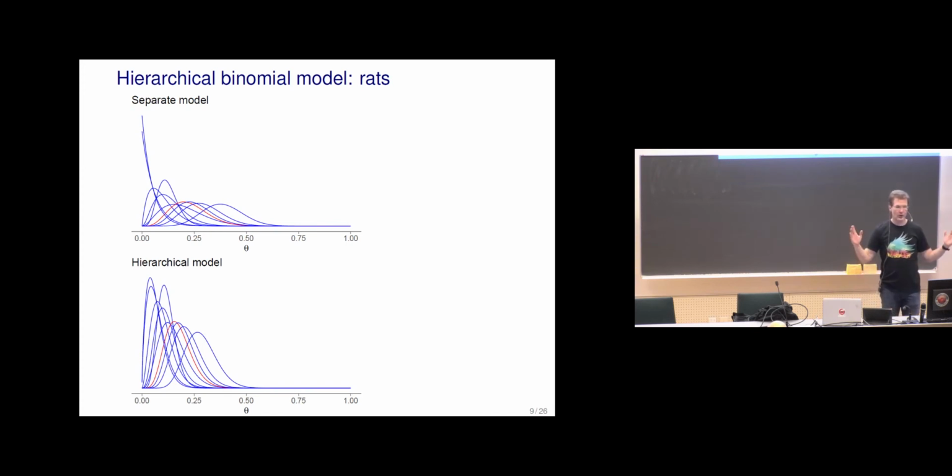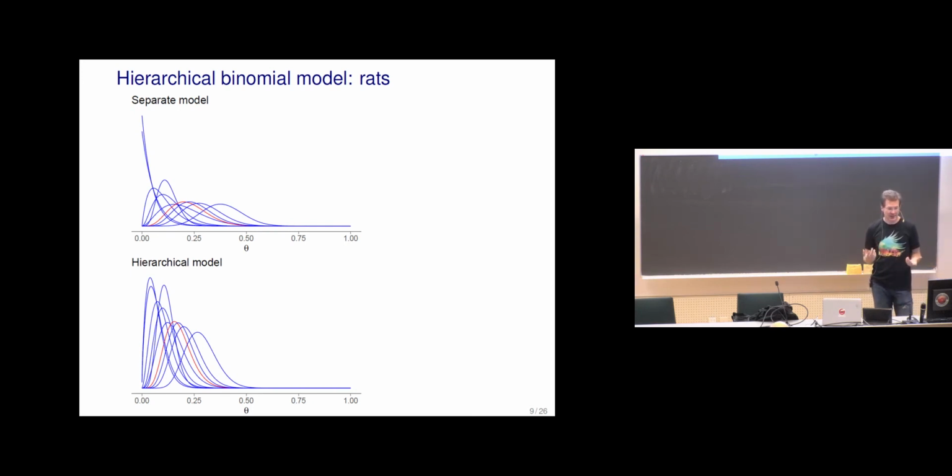So instead of pooling them all together with fully pooled, with just one parameter, which was very narrow, we still have a lot of uncertainty for the separate studies, but less uncertainty than with the separate models.